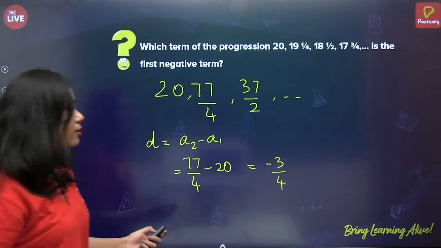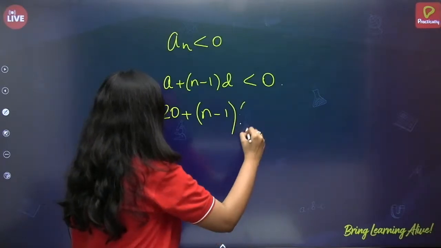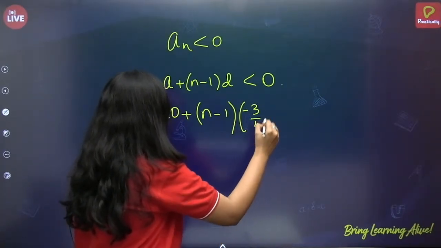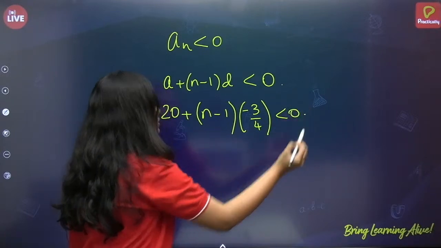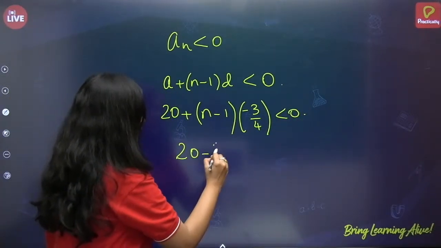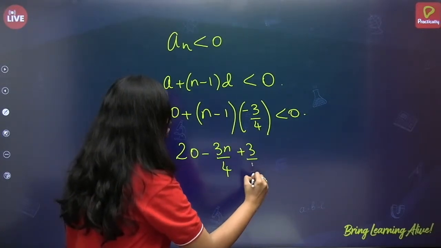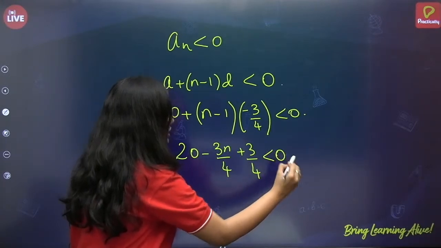And what is the common difference? Minus 3 by 4. It is less than 0. Now 20 minus 3n by 4 plus 3 by 4 is less than 0.